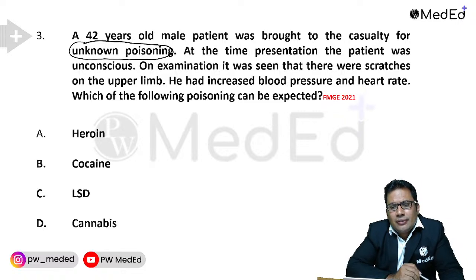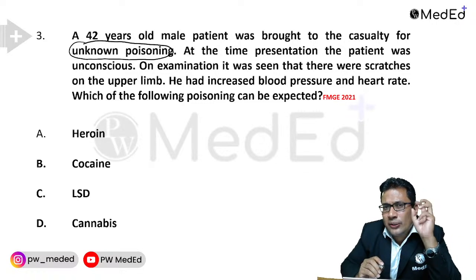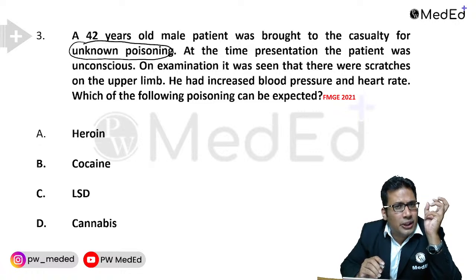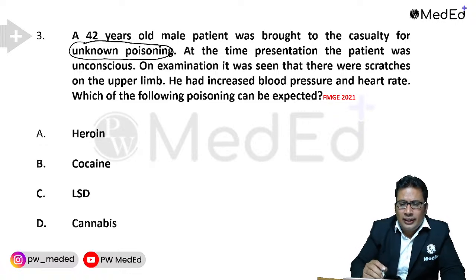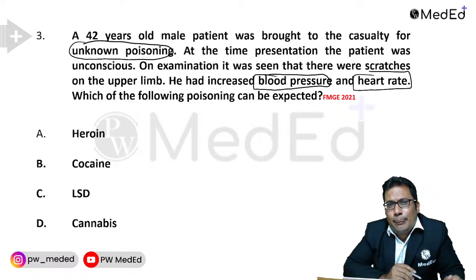On examination, there were scratch marks on the upper limb. Remember, this question was asked in FMGE 2021. He had increased blood pressure and increased heart rate. Which of the following poisonings can be expected?